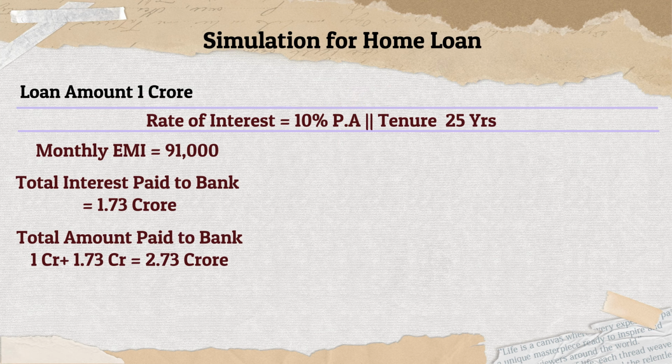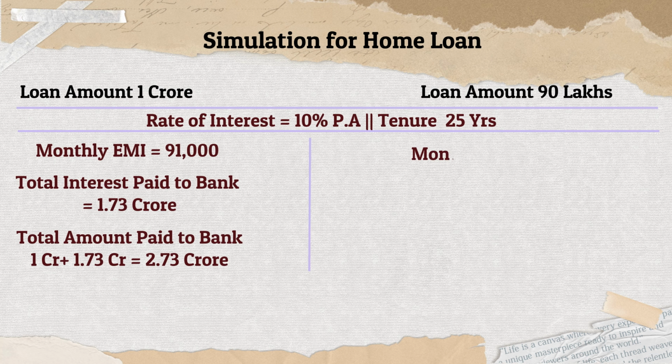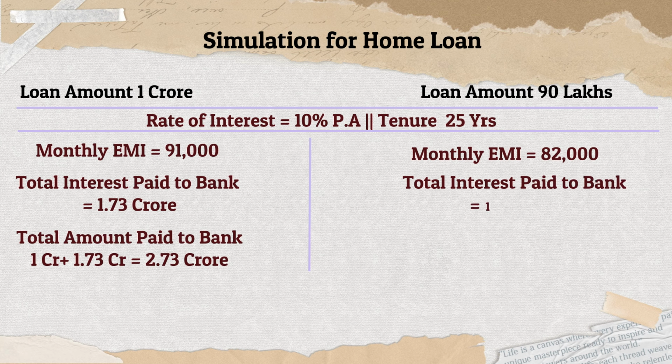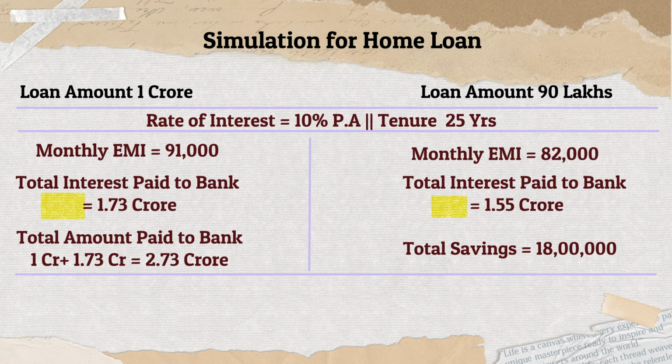Now the loan amount is 90 lakh rupees. The rate of interest is same at 10%. The tenure remains the same at 25 years. However, your EMI goes down by 9,000 rupees and it becomes 82,000 rupees instead of 91,000 rupees. The total interest that you end up paying in 25 years now comes down to 1.55 crores, which translates into a saving of 18 lakh rupees only on the difference of the interest that you would pay to the bank.